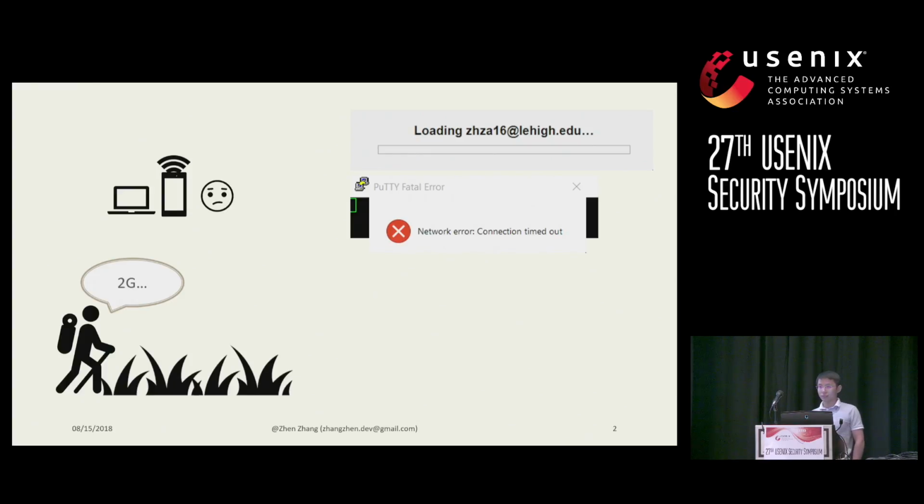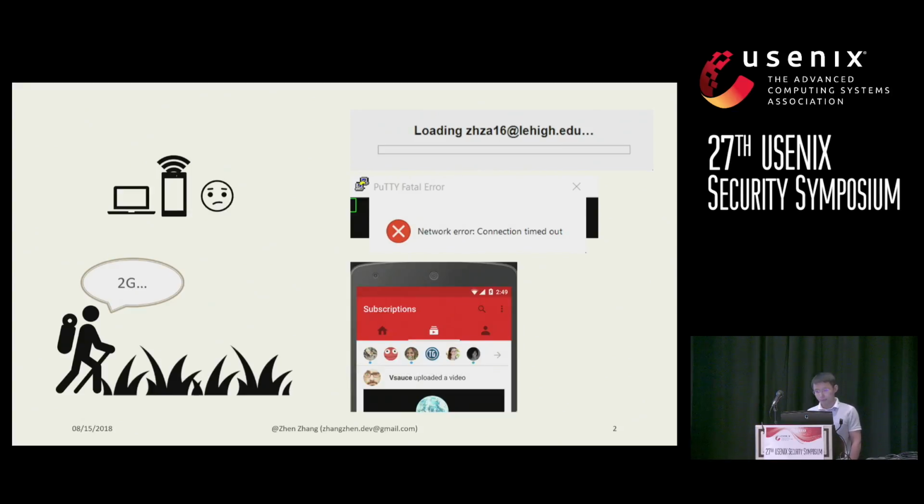Well, the interesting thing here is, as a T-Mobile user, I can still have some access to some web services at a relatively high speed. For example, YouTube. The reason is that those web services are contracted with T-Mobile and they are included in a service called Binge On. And when I'm visiting those services, the data won't be charged. That's why they call such kind of services zero rating services.